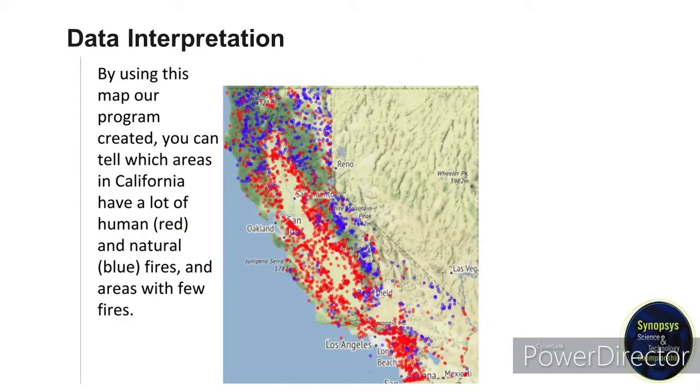Then we added a section in our code that puts the result into a map that plots the data into the places it predicts, with the red dots representing human-caused fires and blue dots representing naturally caused fires. The larger the size of the dot represents a larger fire, so the size of the dot represents the magnitude of the fire. The results in the tests were put into the map and then displayed.